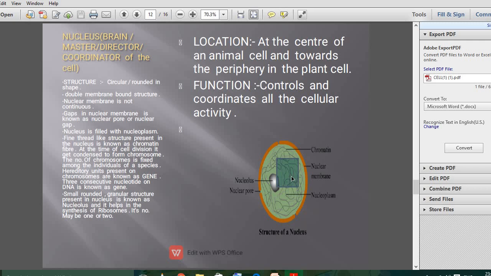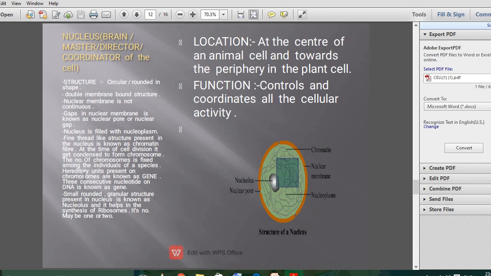The number of chromosomes is specific for each and every individual of a species. It means each species will have a fixed number of chromosomes. Homo is our genus and sapiens is our species, so we all belong to the Homo sapiens species, and we all have 46 chromosomes. So chromosome number is a specific feature of the species.